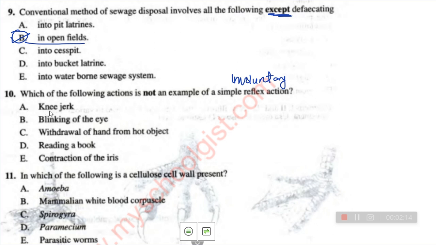So option A, knee jerk. When you are walking and sometimes you may have some jerk in your knee. So this is an involuntary action. It's not that you are the one that caused it yourself. So it's not something that you think or do yourself. Knee jerk is a reflex action. Blinking of the eye. Your brain is not in control of it. You just blink because you just have to blink at times. At times you will notice that your eyes are just blinking. It's not something you have control over. I hope you get. Another thing is withdrawal of hand from objects.